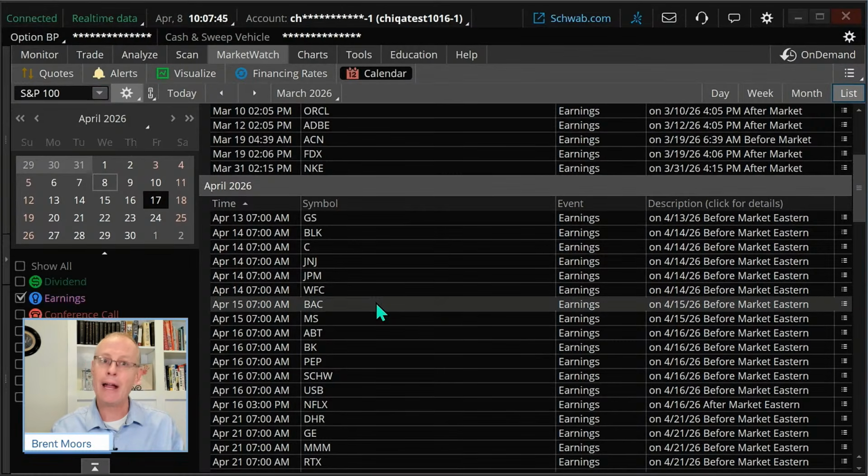As an option buyer, you have to pay more for the options. Bummer. However, the stock has more chance to move even further in your favor, perhaps. So you have to pay more, but there's perhaps more potential benefit there. So it kind of washes out in a sense. You just have to decide. Some people are fine trading and holding through earnings. Some people aren't. But we're going to look at different trades today where earnings could affect it. Okay, so that's kind of how I wanted to start.